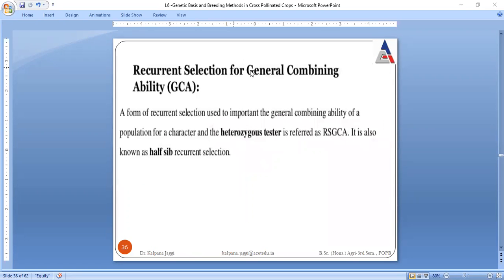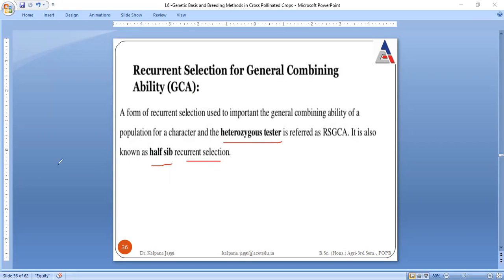Next is recurrent selection for general combining ability. General combining ability means again that generation after generation selection is to be done, but selection is to be done for those features which have the ability to combine with each other. And here we have a tester against them. So it is also known as half sib recurrent selection.